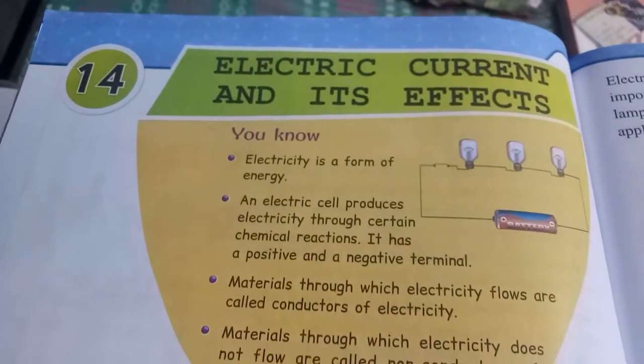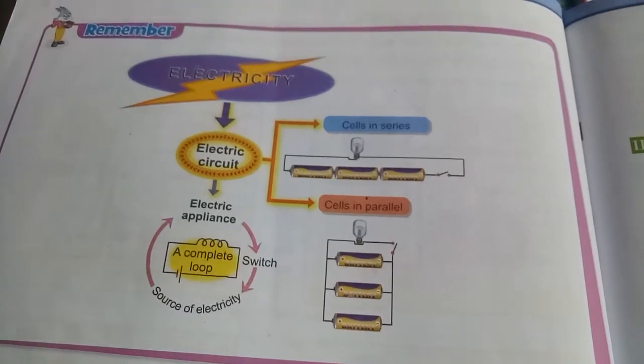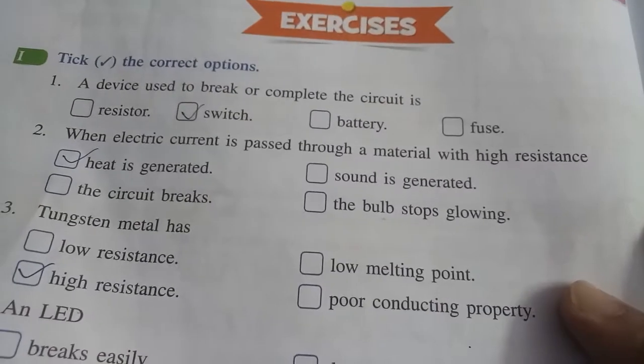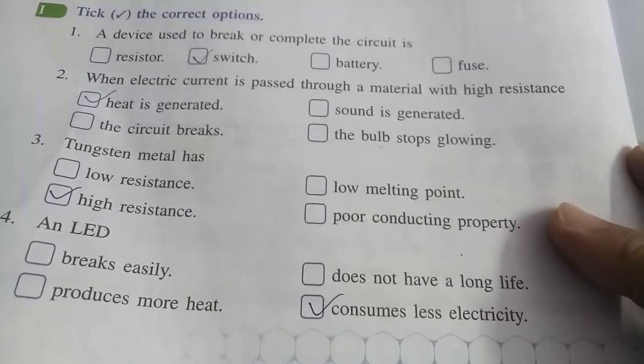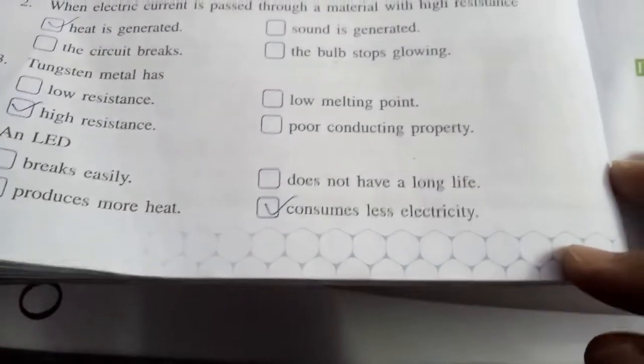Chapter 14 Electric current and its effects. A device used to break the circuit is a switch. When electric current passes through a material with high resistance, heat is generated. Tungsten metal has high resistance. LEDs consume less electricity.